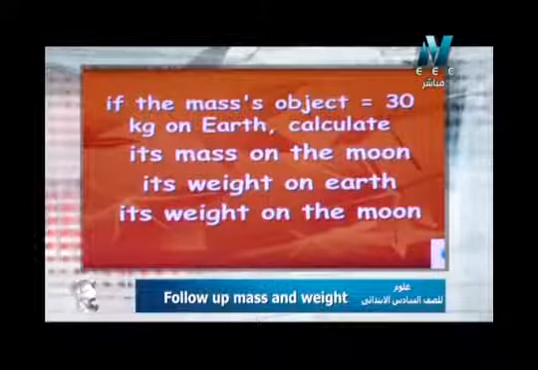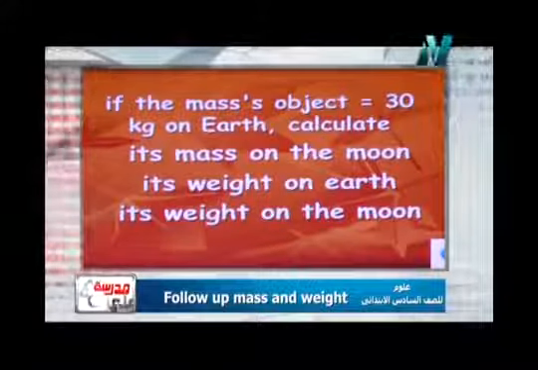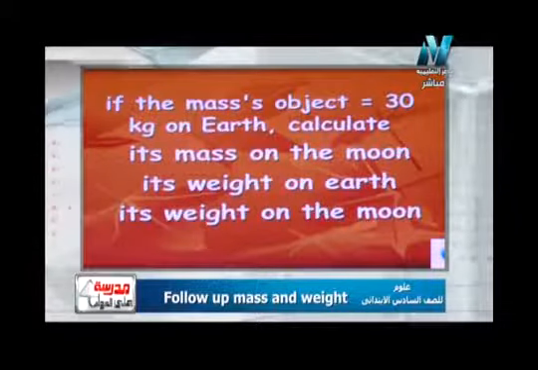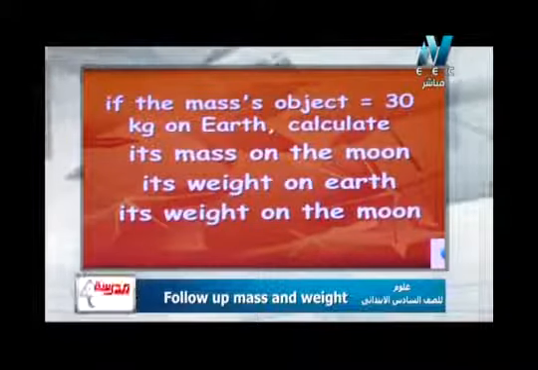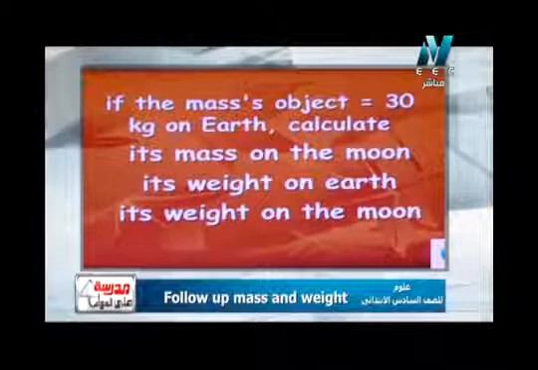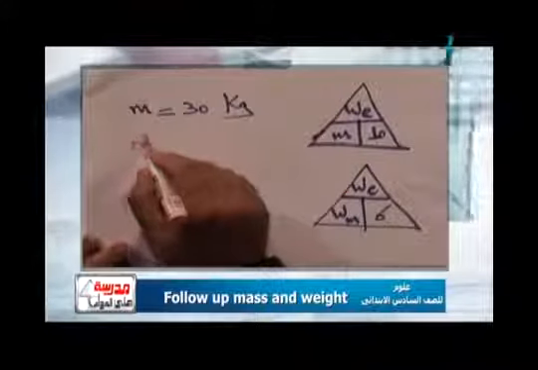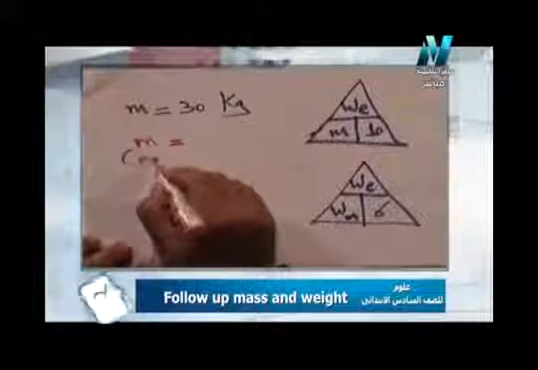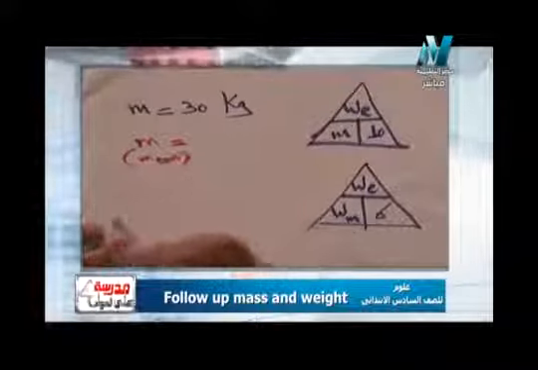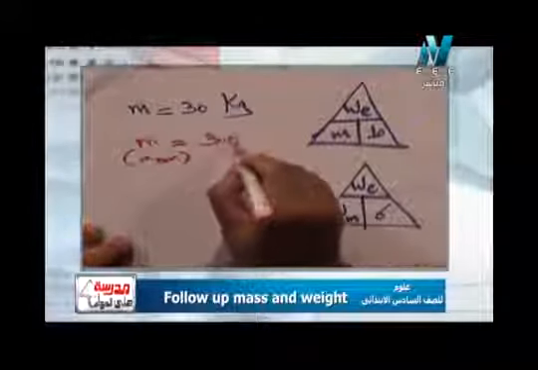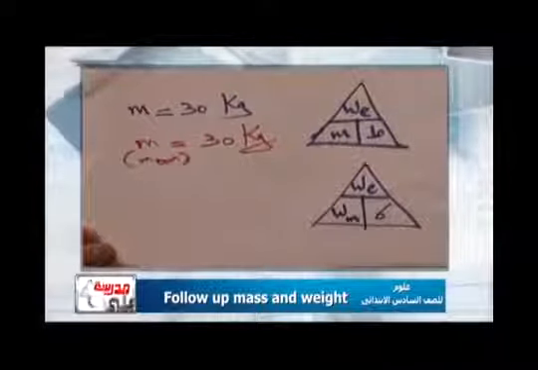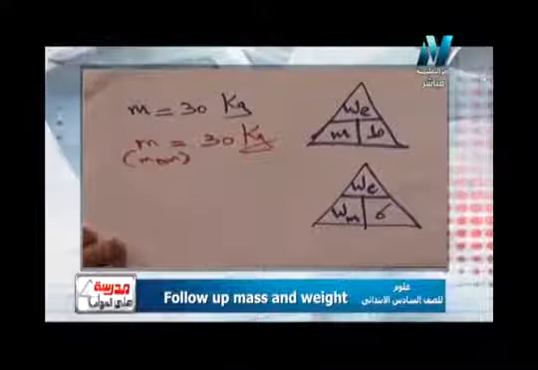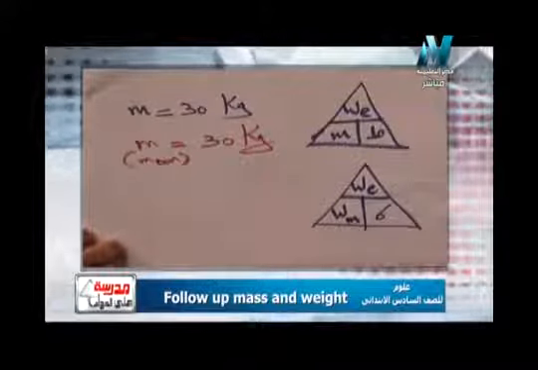The first demand is the mass on the moon. I have mass and I want mass. It's like I'm telling myself what I have and what I need. I have mass on the earth equal 30 kilogram and I want the mass on the moon. We know that the mass doesn't change, so the mass equals 30 kilogram also. So the first demand is very easy, because the mass doesn't change.